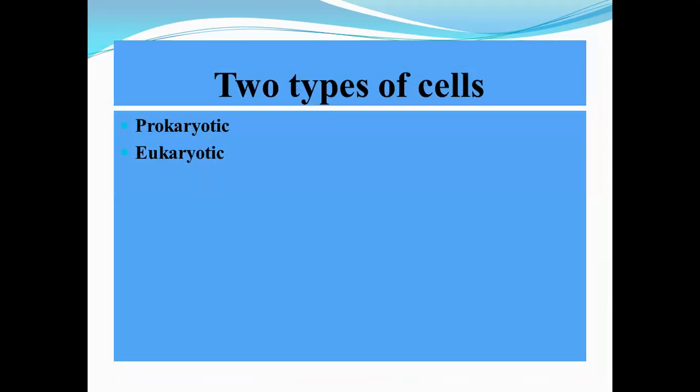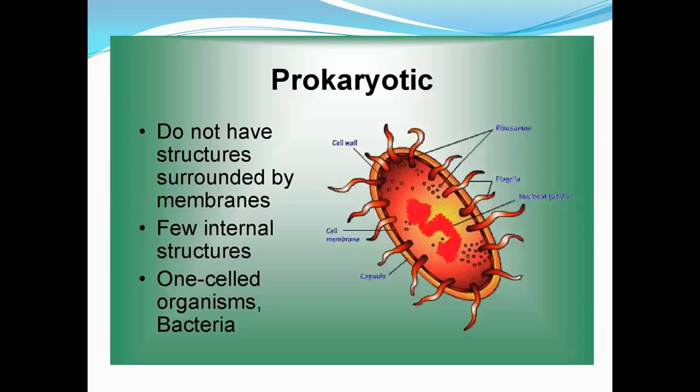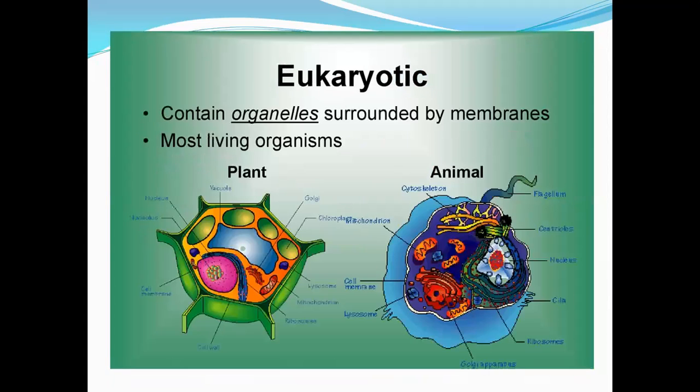Two types of cells, prokaryotic and eukaryotic. Prokaryotic cells don't have structures surrounded by membranes. Few internal structures, one-celled organisms, bacteria. Eukaryotic cells contain organelles surrounded by membranes, most living organisms, plant and animal.